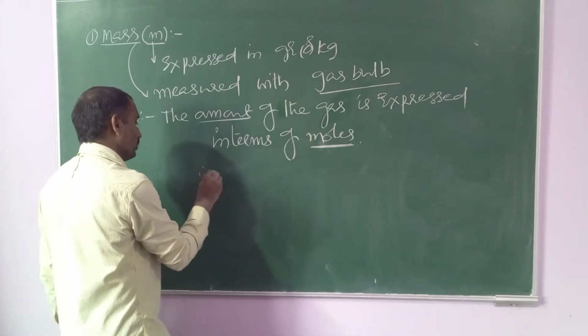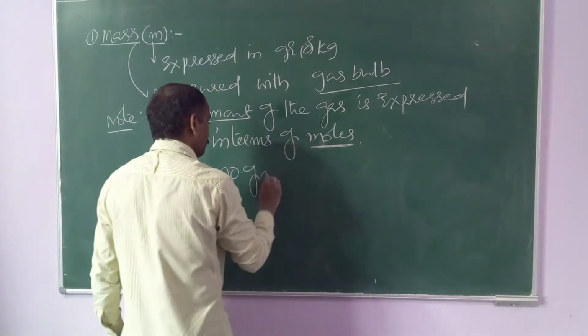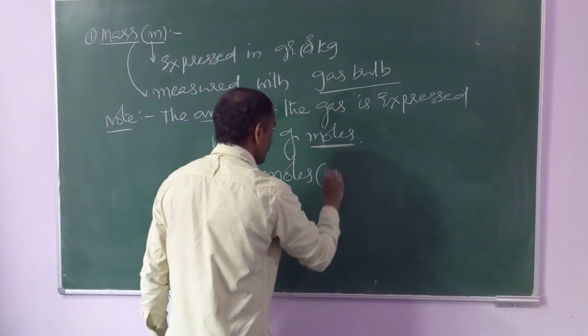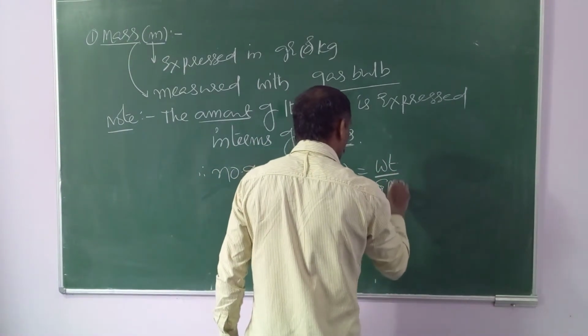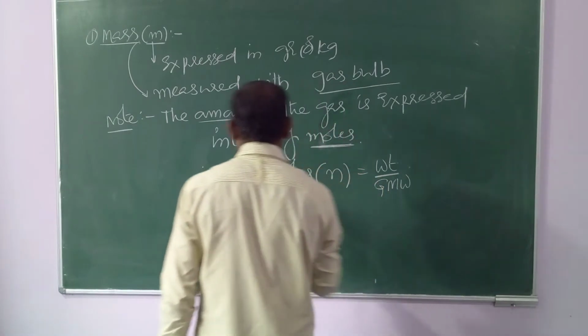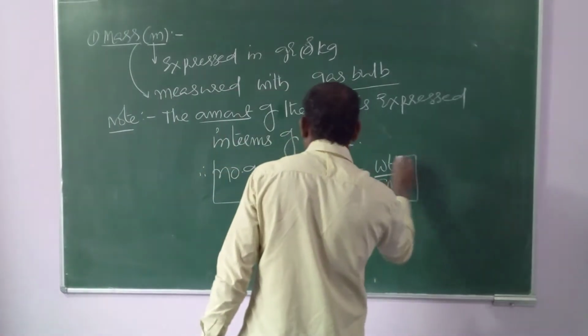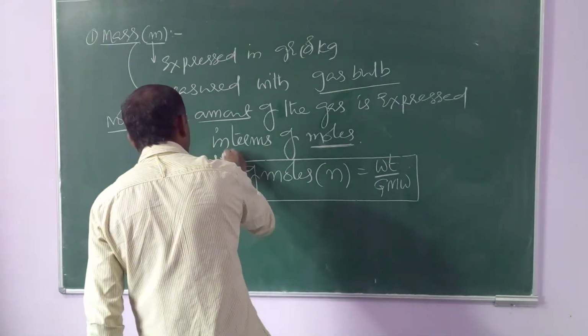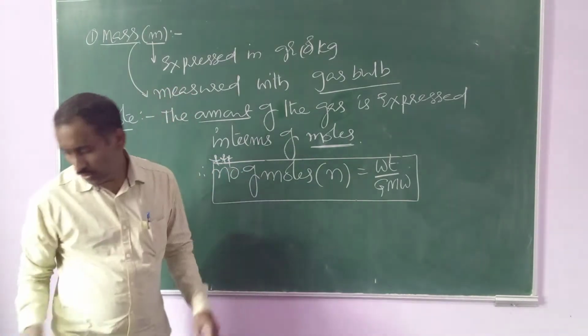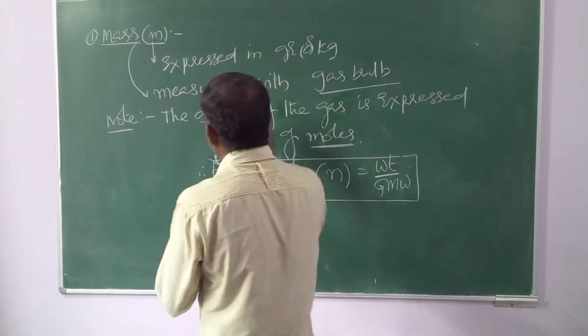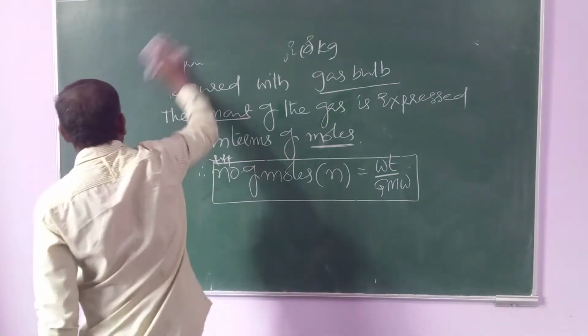Therefore, number of moles is denoted by the symbol N. Number of moles equals weight by gram molecular weight. So this we should remember as a basic formula. Number of moles N is equal to weight by gram molecular weight. So this is about mass of the gas.